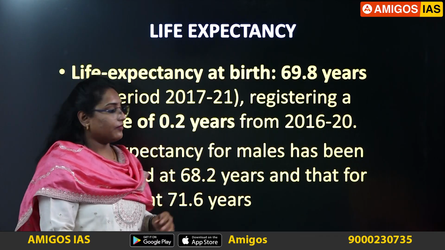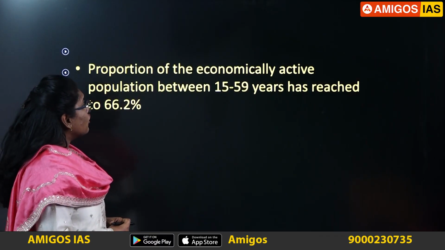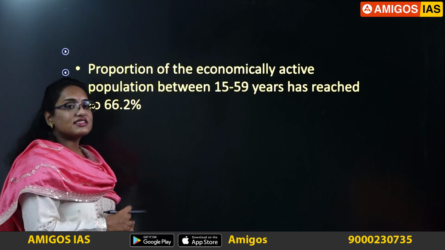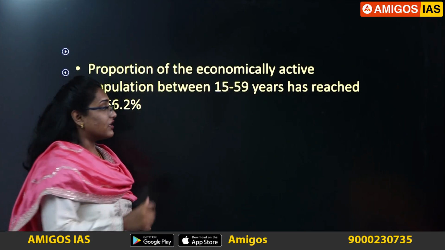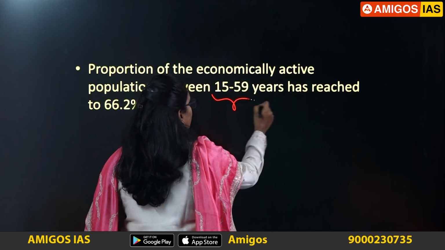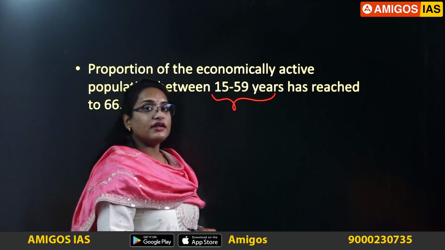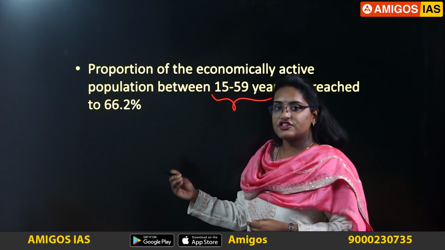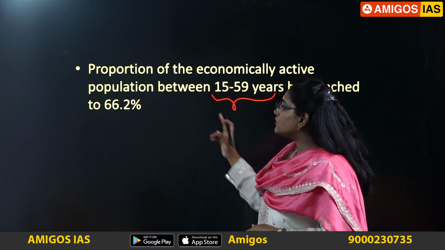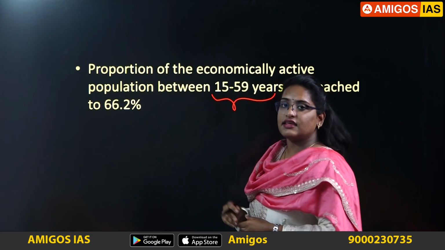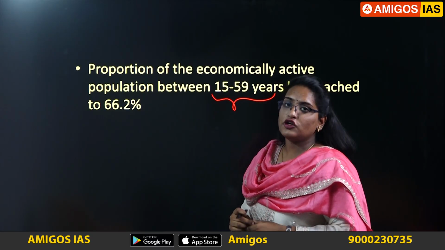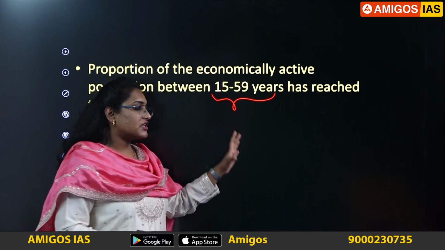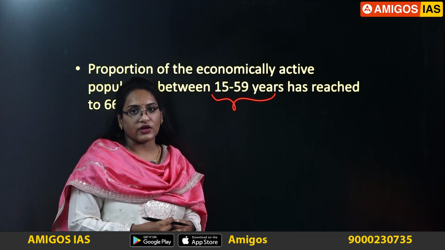Now, the proportion of the economically active population between 15 to 59 years has reached 66.2% of the total population. If you observe, this is the working population and this becomes your demographic dividend. This shows that India is at the edge of a demographic dividend, as the population of 15 to 59 years has reached 66.2%. So, these are a few important observations as part of your SRS 2021.